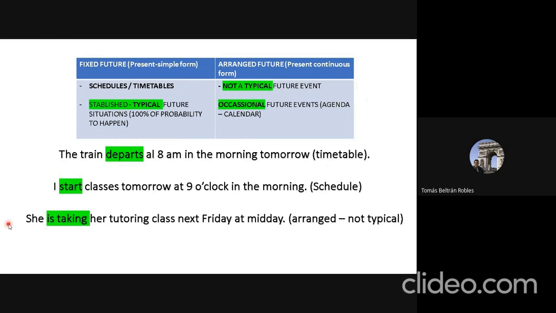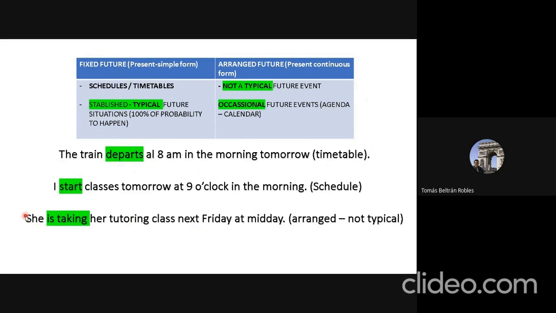Third example. She is taking her tutoring class next Friday at midday. This is borrowing the present continuous form of take, the verb be and the ing form of the verb take, is taking. What is the gist of this third sentence? Well, this is talking about a non-typical future event or an occasional one. That is to say that it has a reservation in somebody's agenda or calendar.